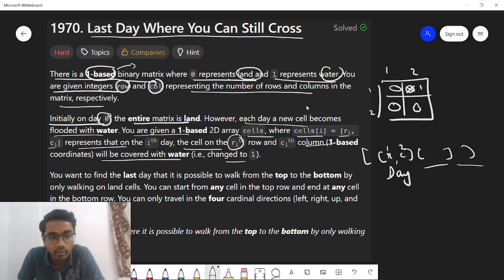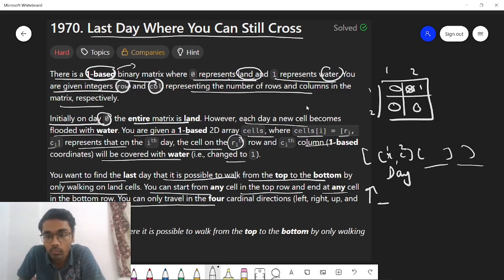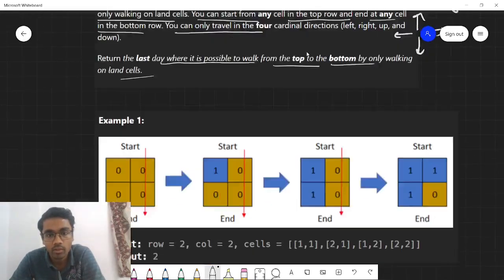Now your task is to find the last day that it is possible to walk from top to bottom by only walking on land cells. You can start from any cell in the top row and end at any cell in the bottom row. You can only travel in 4 directions, that is top, right, left and down. In the end you need to return the last day where it is possible to walk from the top to the bottom by only walking on land cells. Let us understand with the help of the first example.